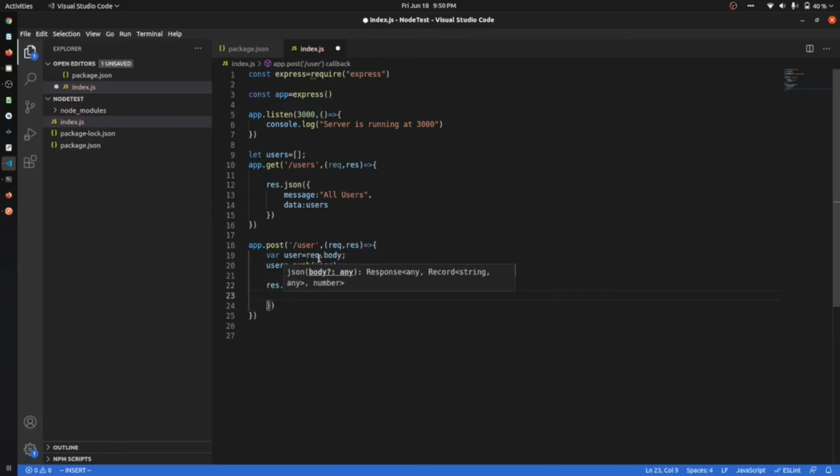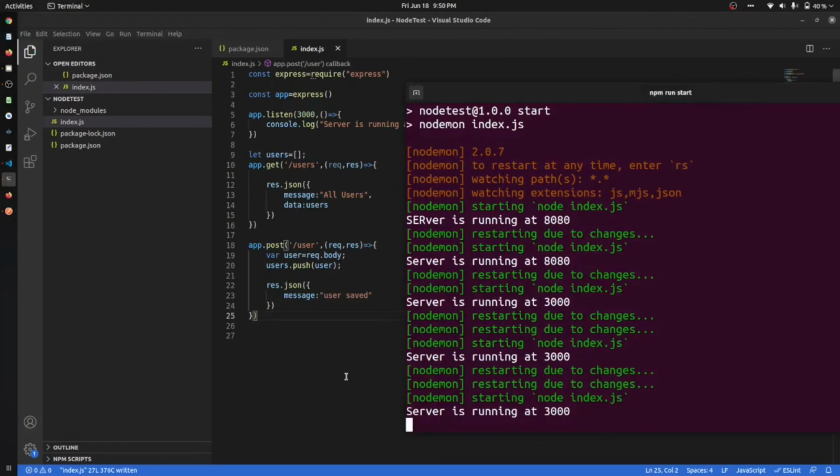Message: user saved. Okay, I have saved the application and my server is restarted.